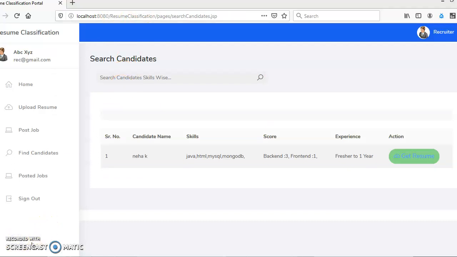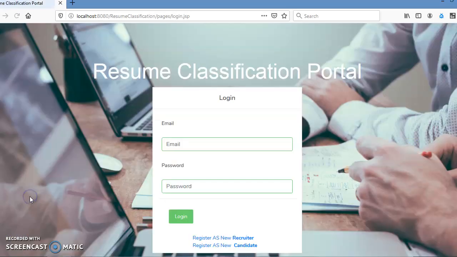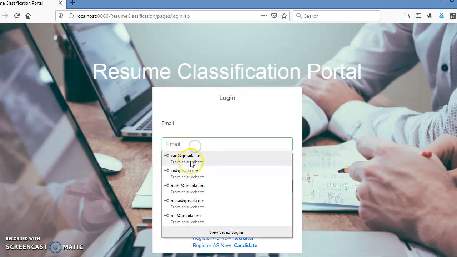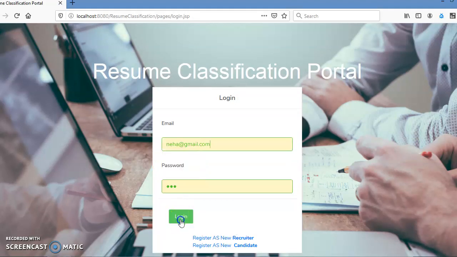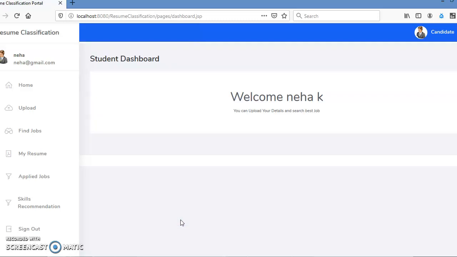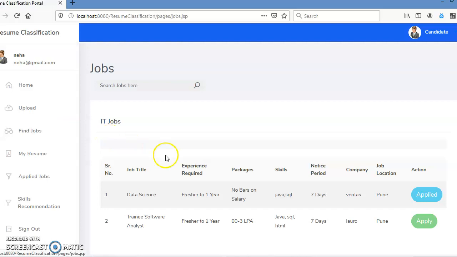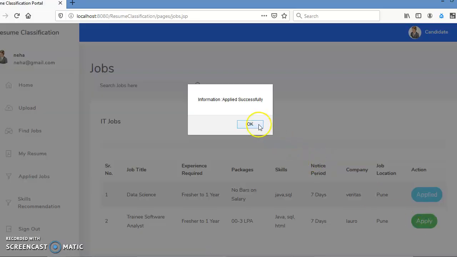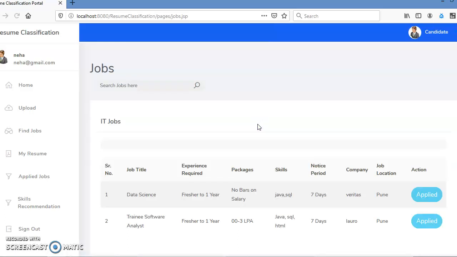Now the candidate can apply to jobs which are posted by the recruiter. So here the status is applied.